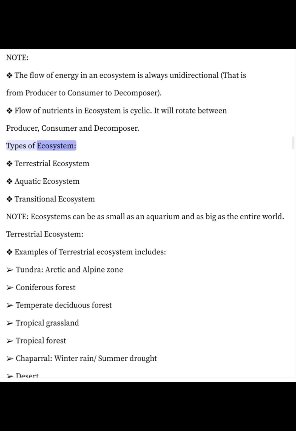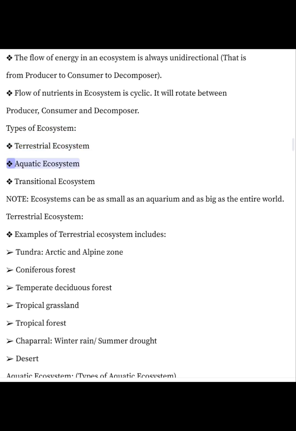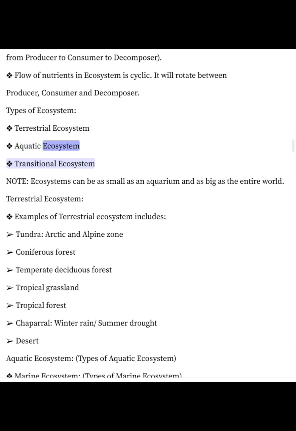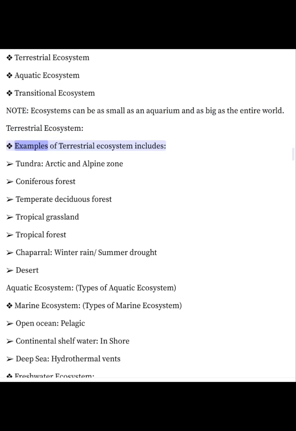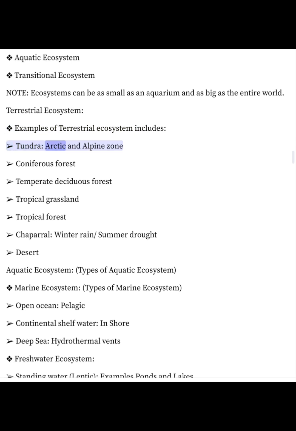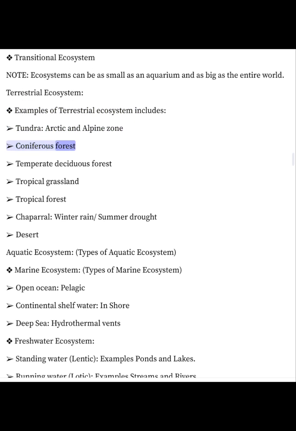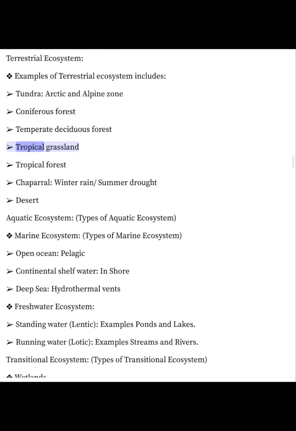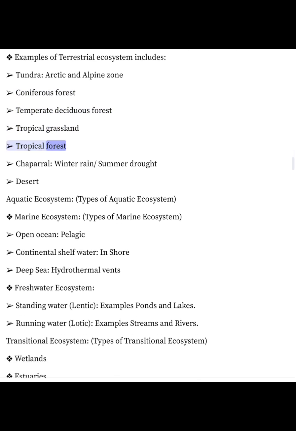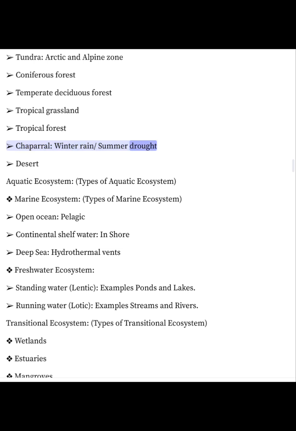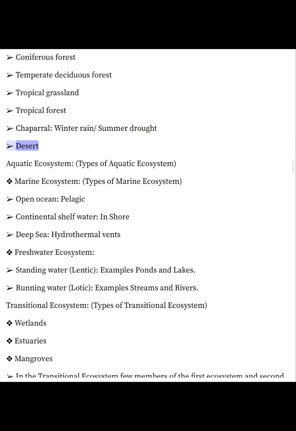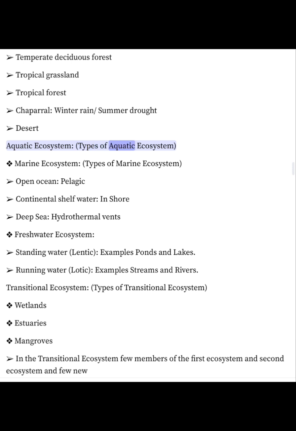Types of ecosystem: terrestrial ecosystem, aquatic ecosystem, transitional ecosystem. Note: ecosystems can be as small as an aquarium and as big as the entire world. Terrestrial ecosystem. Examples of terrestrial ecosystem include tundra, Arctic and alpine zone, coniferous forest, temperate deciduous forest, tropical grassland, tropical forest, chaparral (winter rain, summer drought), desert.